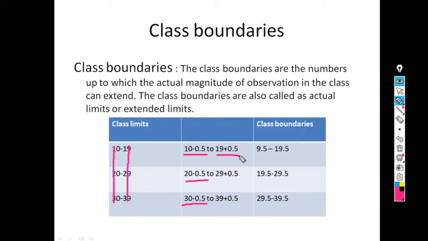So 19 plus 0.5, 29 plus 0.5 and 39 plus 0.5. So here we get continuous classes 9.5 to 19.5, 19.5 to 29.5, 29.5 to 39.5. So these are called lower class boundaries and upper class boundaries.